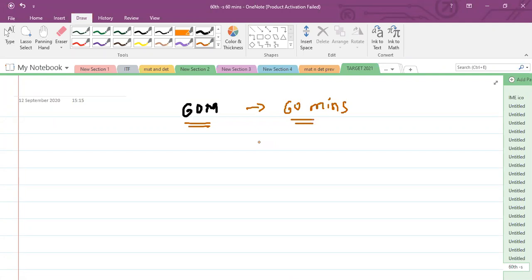In CET, 16 different patterns of question paper will be there. The question papers will be the same, but the patterns are A1, A2, A3, A4 up to D4. So you may get a paper where questions 1 to 10 are very difficult, or questions 10 to 20 are lengthier. You may get any paper, but the paper pattern will not decide your marks. For that, you need to follow the instructions I am giving.